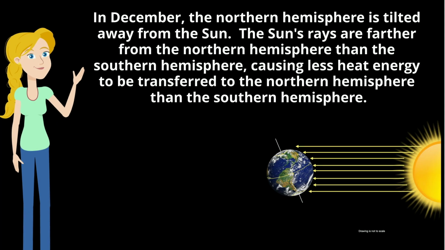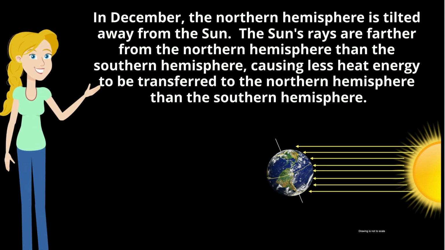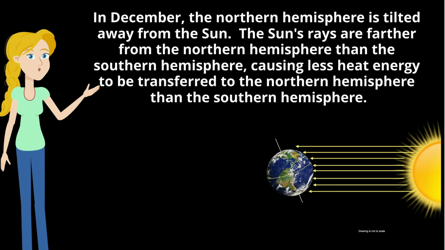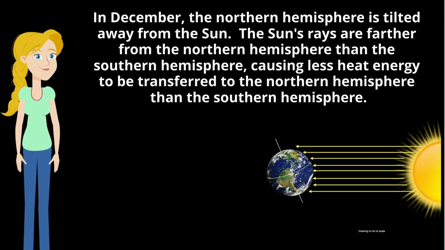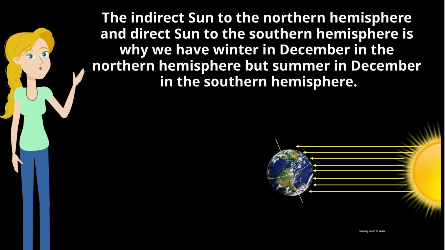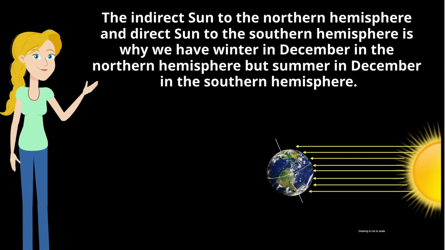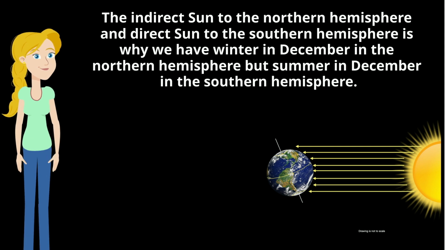In December, the northern hemisphere is tilted away from the sun. The sun's rays are farther from the northern hemisphere than the southern hemisphere, causing less heat energy to be transferred to the northern hemisphere than the southern hemisphere. The indirect sun to the northern hemisphere and the direct sun to the southern hemisphere is why we have winter in December in the northern hemisphere, but summer in December in the southern hemisphere.